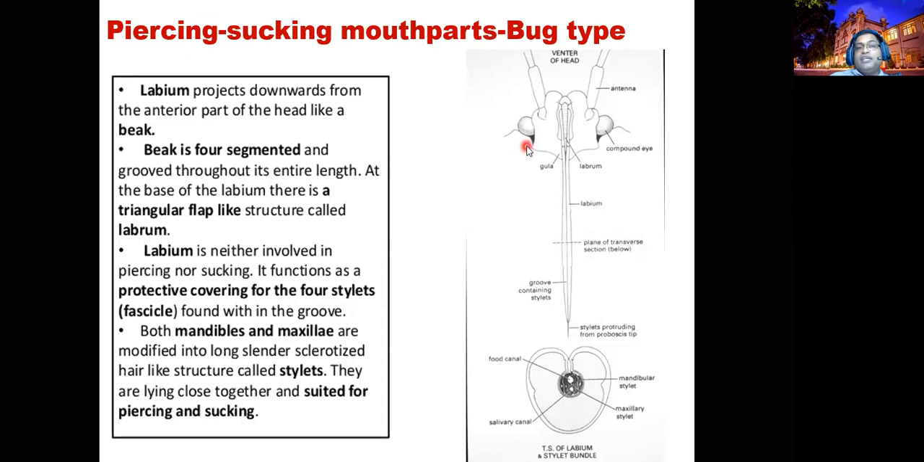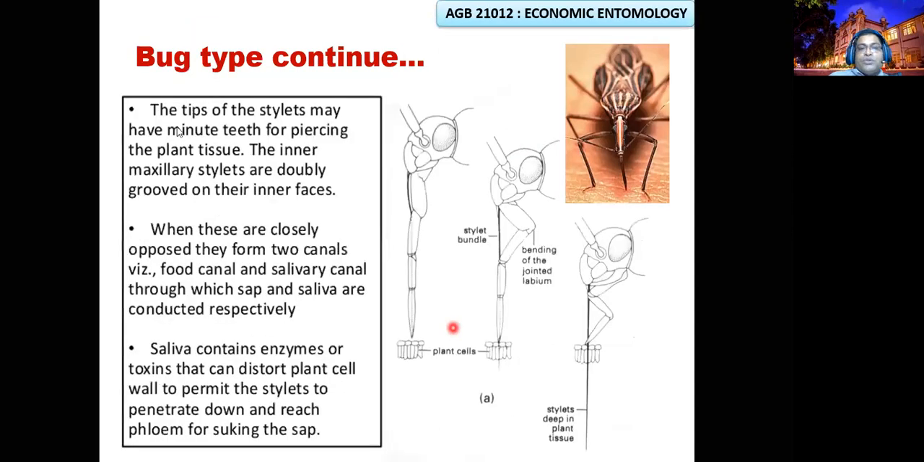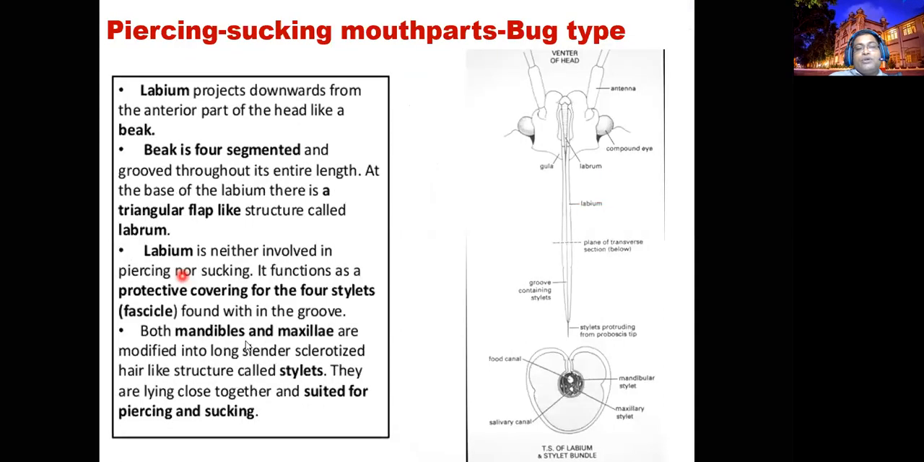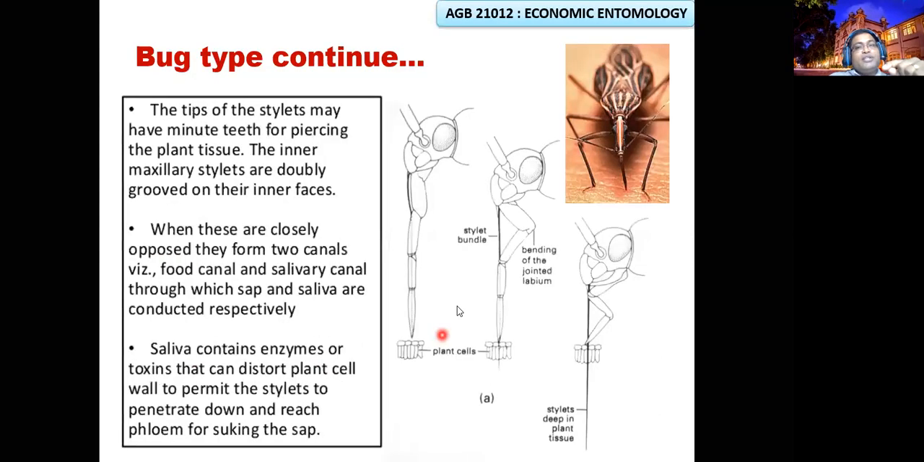Mosquito type is something different. Here you can find the tips of the stylet may have minute teeth. This means mandibles, you know, mandible and maxilla are modified to form a stylet. On the mandible you can find small teeth, which you can expect at the top portion. Small teeth help to scrape and penetrate the host tissue surface, right?